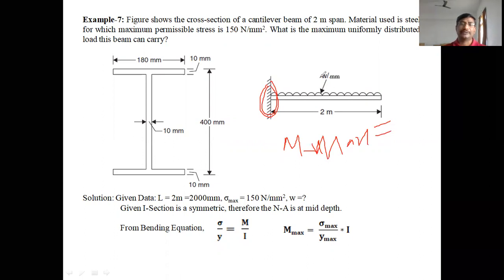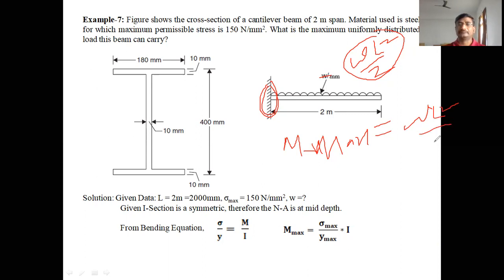W is the load distributed over the length L. So WL is the total load, acting at a distance of L by 2. So into L by 2, we get WL² by 2. This is WL² by 2, the maximum bending moment at the fixed end.